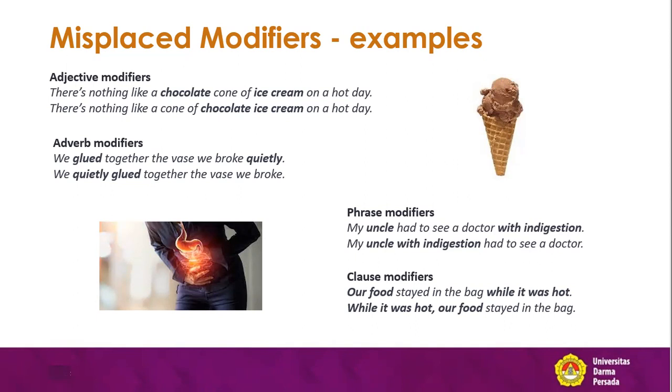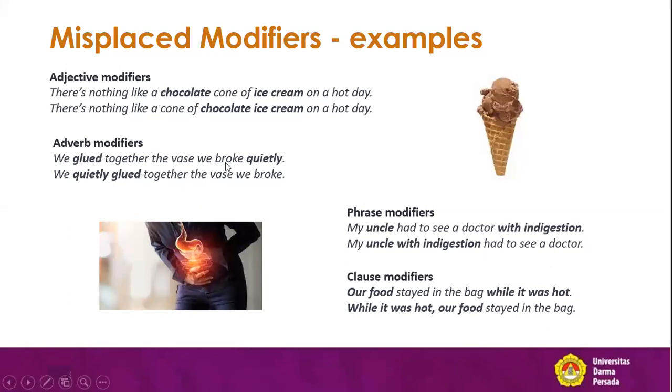Actually, no, the cone is not made of chocolate. When we say there is nothing like a cone of chocolate ice cream, it is correct that we are talking about ice cream which is made of chocolate. But here, the cone is made of chocolate. That is totally different.